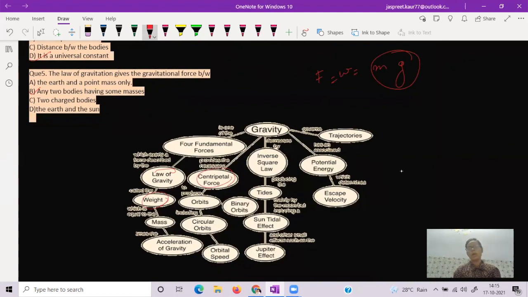The force of gravitation decreases by the inverse square law, that means it is inversely proportional to the square of the distance between the two bodies. It is also responsible for the tides in the ocean, and it also governs the trajectories of the planets.